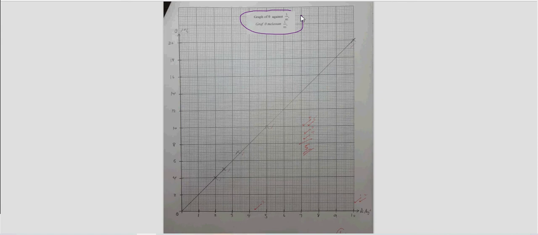Now, how to get the marks? There will be 7 ticks on the graph, and 7 ticks will be equivalent to 5 marks. Tick 1 and tick 2 will be for the title. You can see here, theta and 1 over m, that will be the first tick. And then the unit, degree Celsius per kilogram, is the second tick.